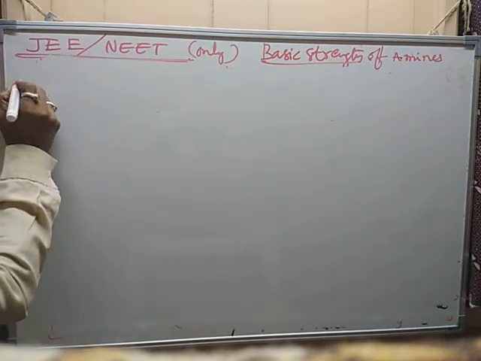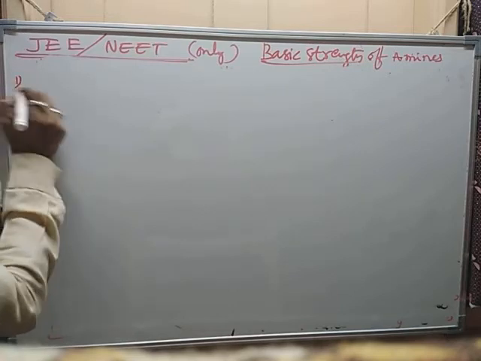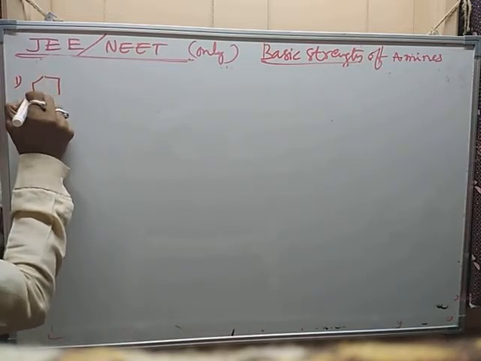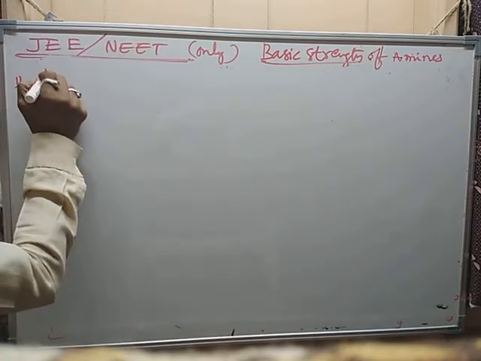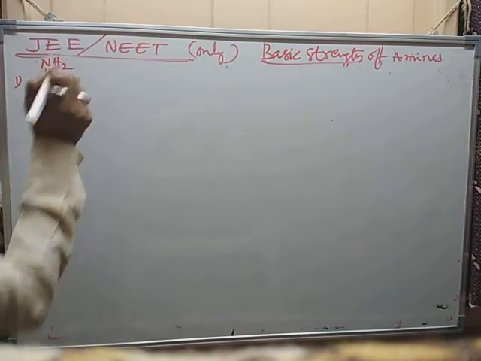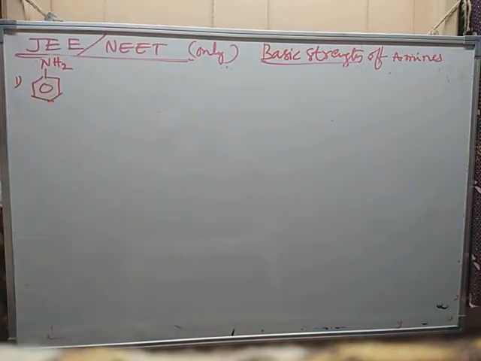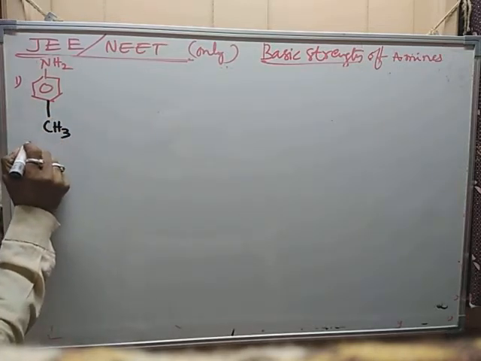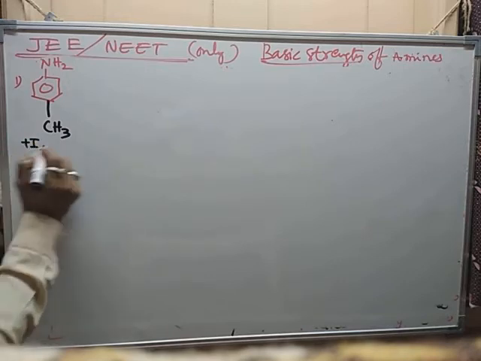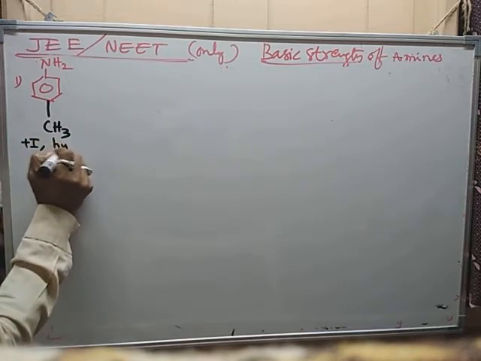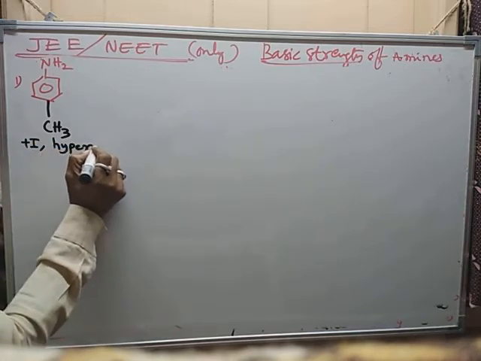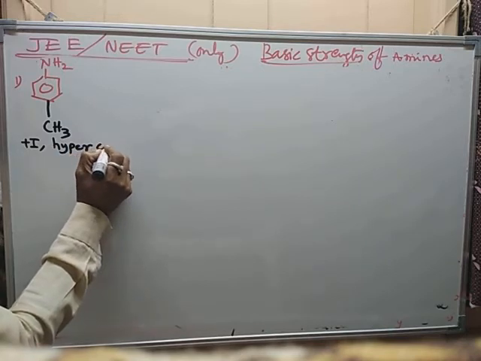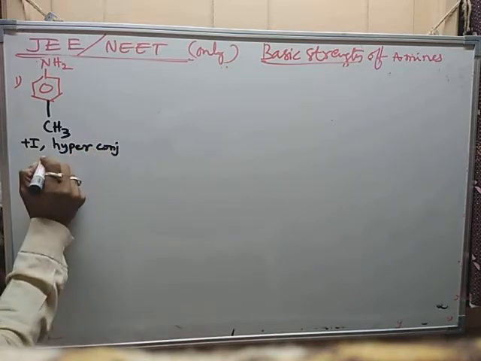one by one example. That is example 1, benzene ring NH2. Which group is present? Methyl group is present. What is the nature of methyl group? It exerts inductive effect as well as hyperconjugation.